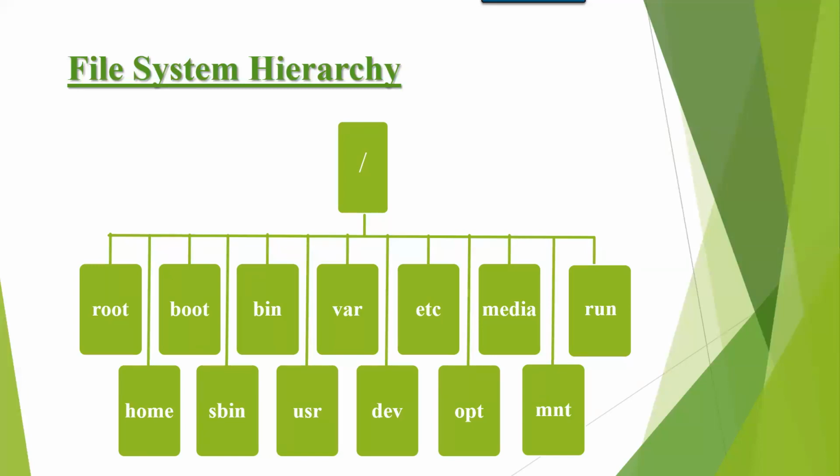And run contains external devices information and kernel information from RHEL 7 version onwards. So these are the default directories we get along with the operating system. Are you getting what I'm explaining?